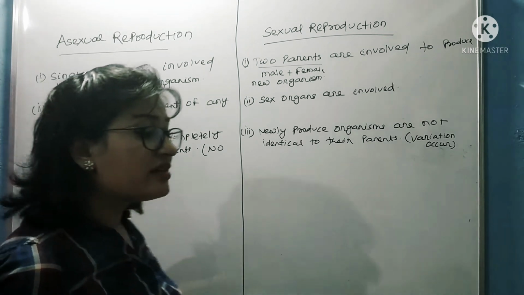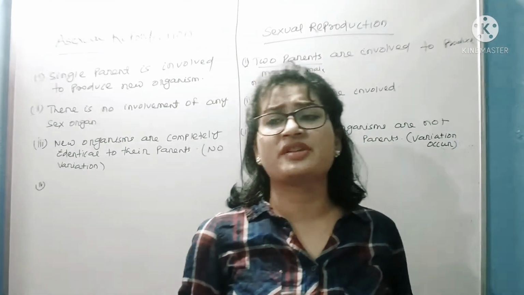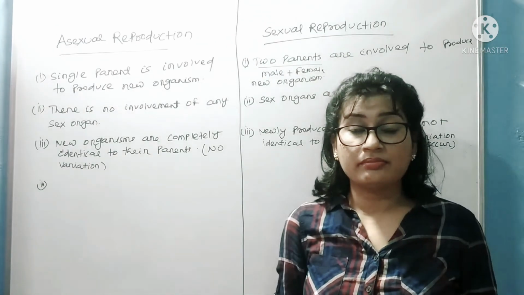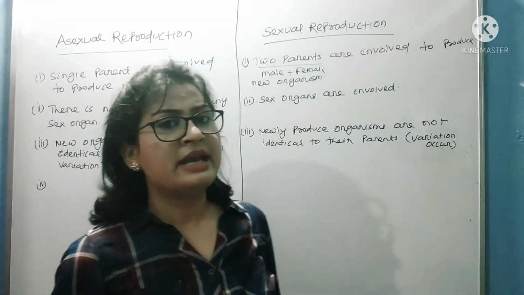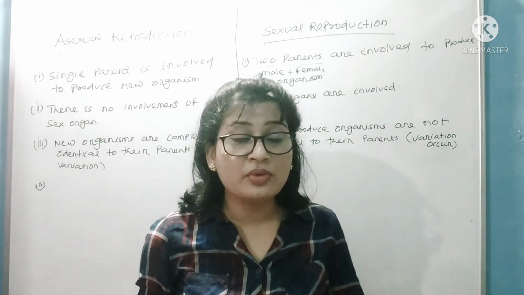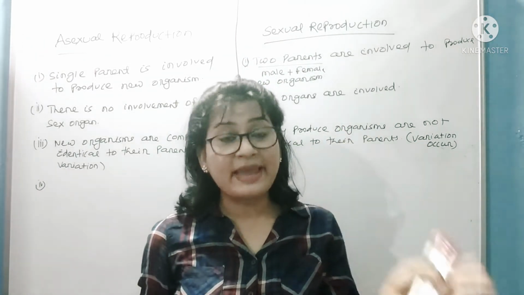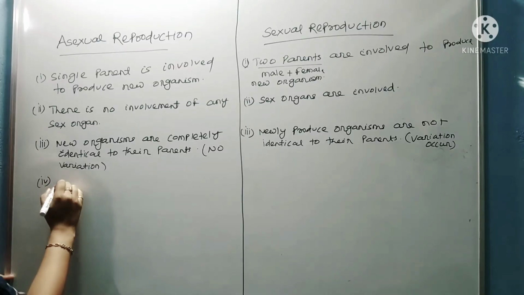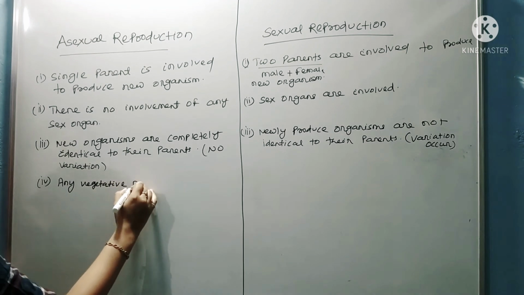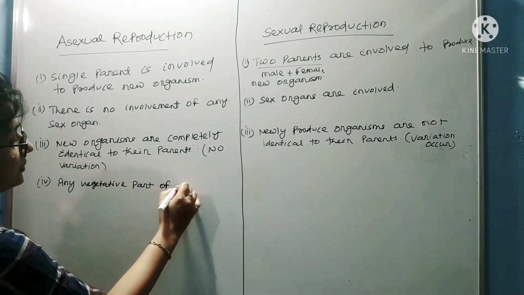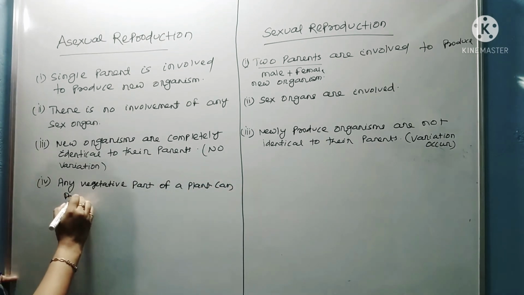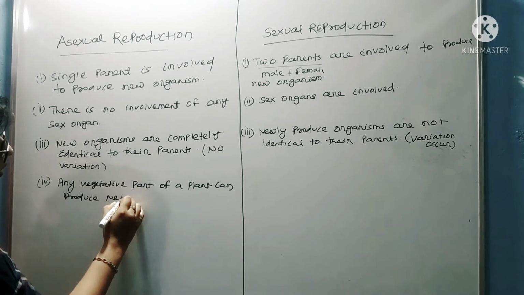In case of asexual reproduction, any vegetative part such as root, stem, leaf, can produce a new organism. But in case of sexual reproduction, there is no role of any vegetative part. A new organism can be produced only after the fusion of male and female gamete. Okay. So any vegetative part of a plant can produce a new organism.